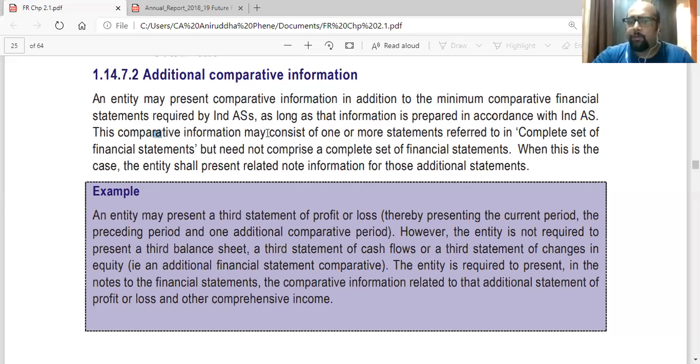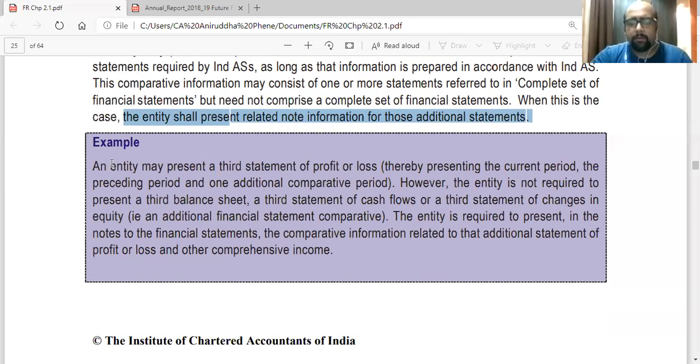The comparative info may consist of one or more statements referred to in the complete set of financial statements, but need not comprise a complete set of financial statements. When this is the case, the entity shall present related note information for those additional statements. Now what they are saying, let's see the example. An entity may present a third statement.